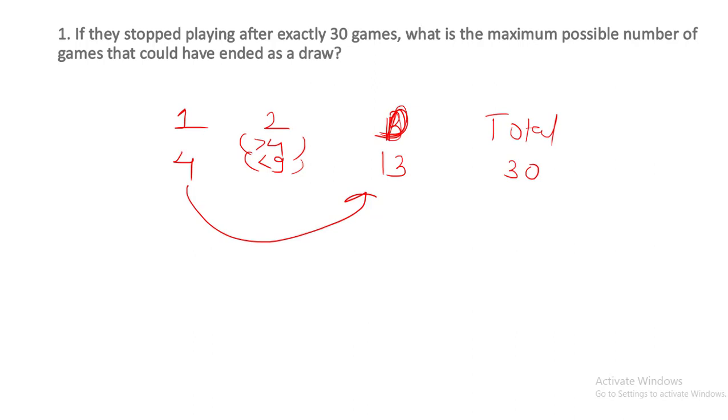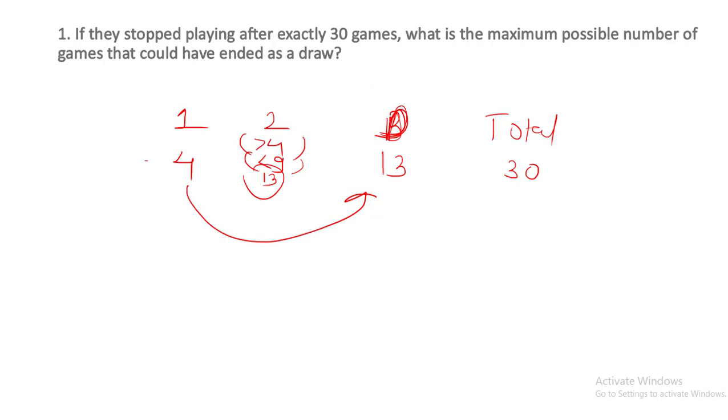Now the second player has won 13 games, and the total has to be 30. If the first player has won 4 games, the number of draws will be 13, and the second player has won 13 games. But 13 games is not possible because the number of games won by the second player should be less than 9. When the second player wins the 9th game, only in that case they will stop playing. They will not wait to meet the other conditions. So this third case cannot happen.